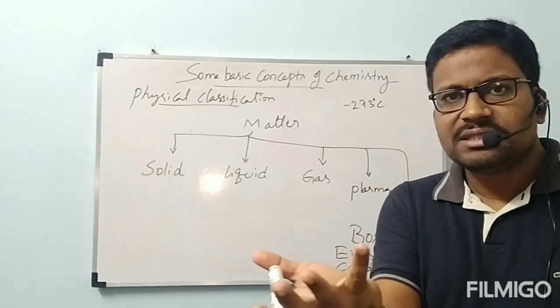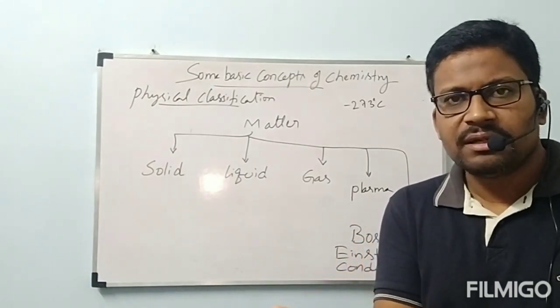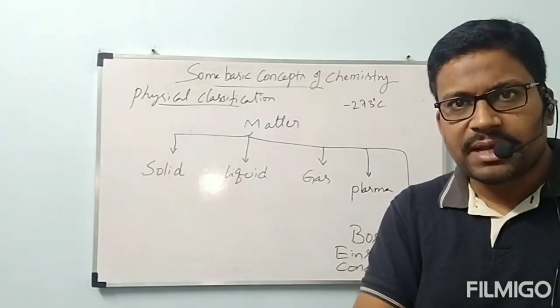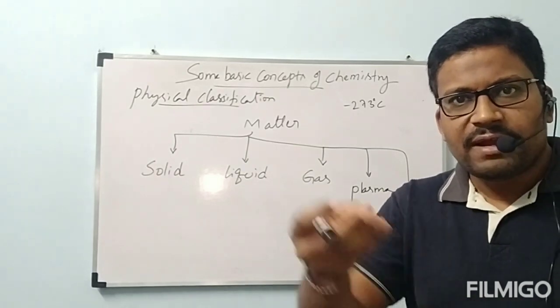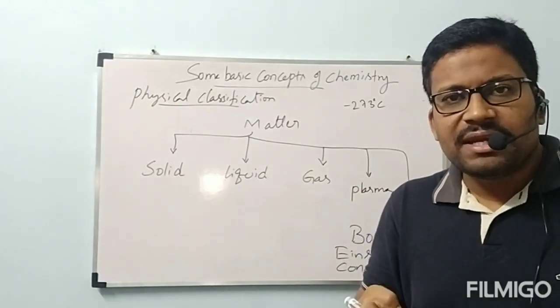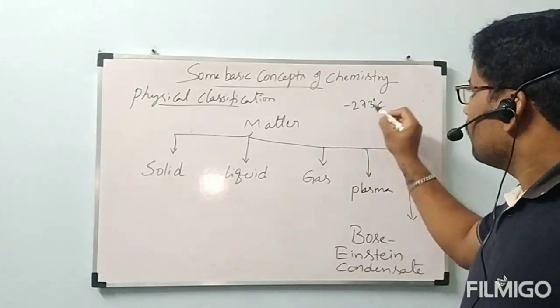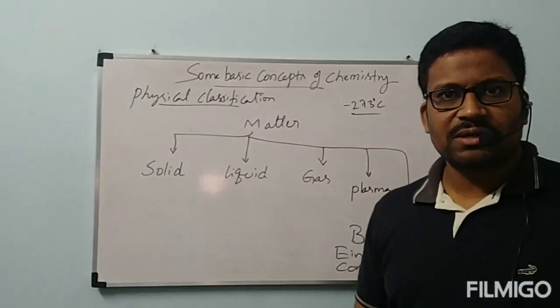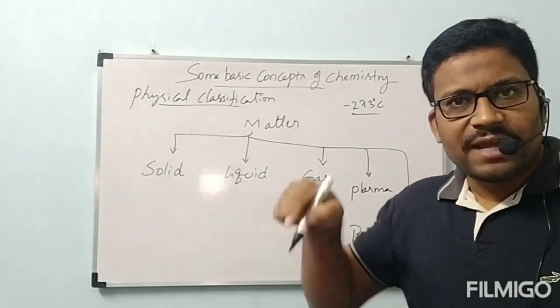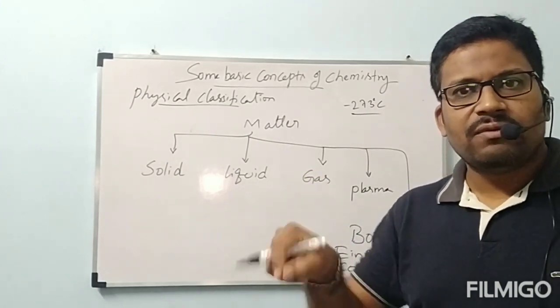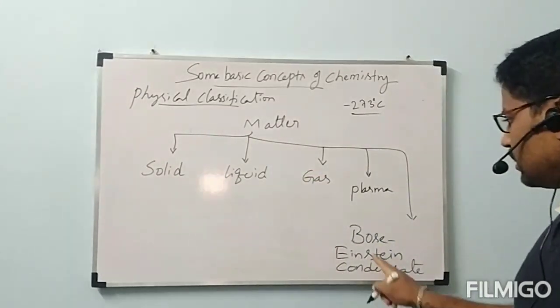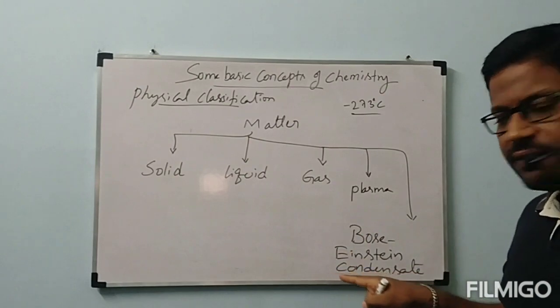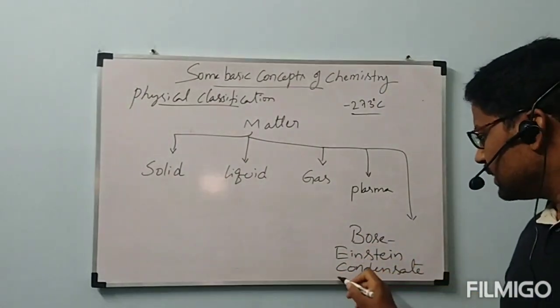We cannot, because that is at 0 degrees centigrade. Less than that, minus 1, minus 2, minus 3, when the temperature decreases, it is very horrible for us. Then what about the condition of minus 273? You can understand. At that very low temperature, they found one state of matter, and under their names they gave it Bose-Einstein condensate.